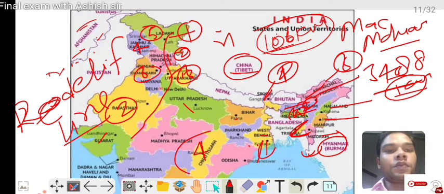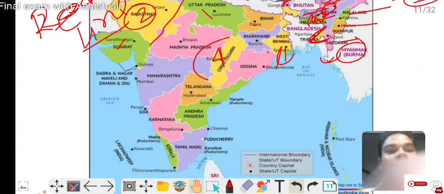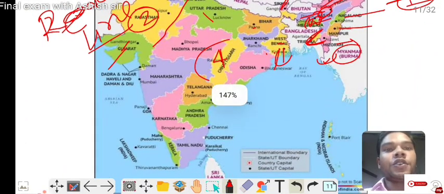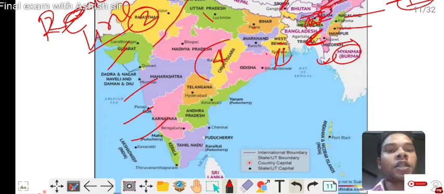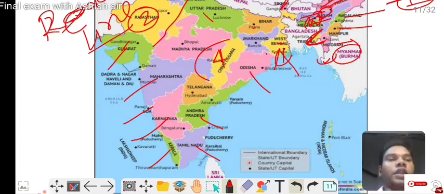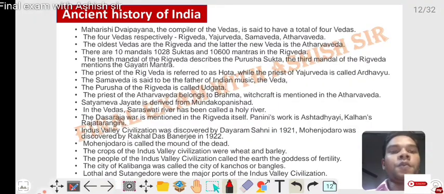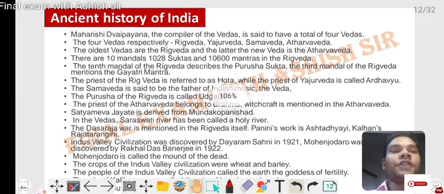Now you see our coastal states: Gujarat, Maharashtra, Goa, Karnataka, Kerala, Tamil Nadu, Andhra Pradesh, Odisha and West Bengal. Total 9 states are coastal. Now, ancient history of India.